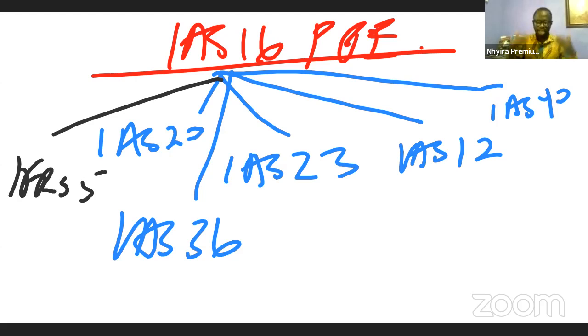the examiner could ask you a question which relates to property, plant, and equipment, but has a connection with any of these accounting standards. So either the company has revalued its assets and there is an upward revaluation and we are calculating the deferred tax on that, or the entity has borrowed money to acquire the asset or to construct the asset, that means that IAS 23 is going to come in, borrowing cost, or the company bought the asset and receives a benefit from the government in the form of government grants, and so IAS 20 is coming into the picture, or